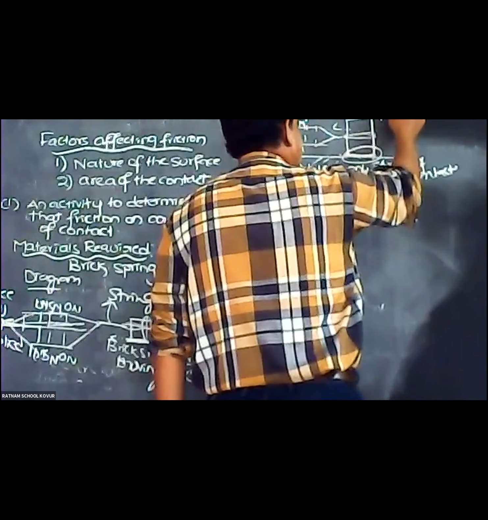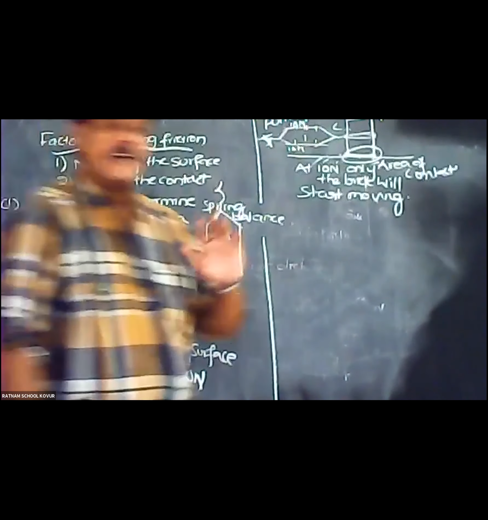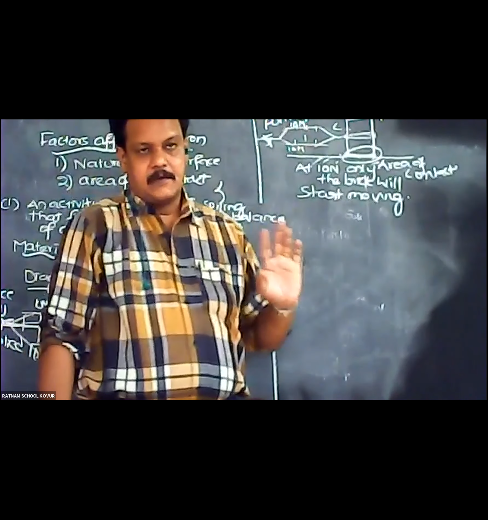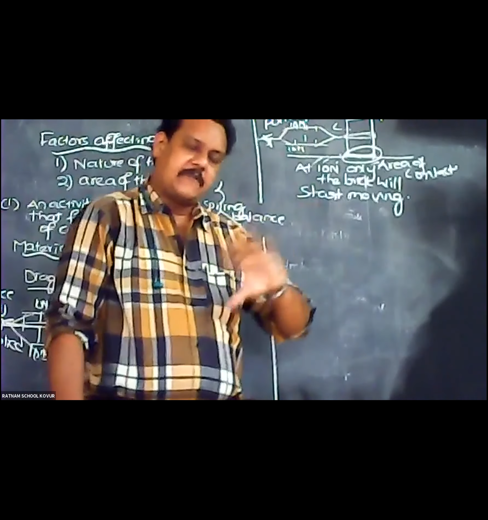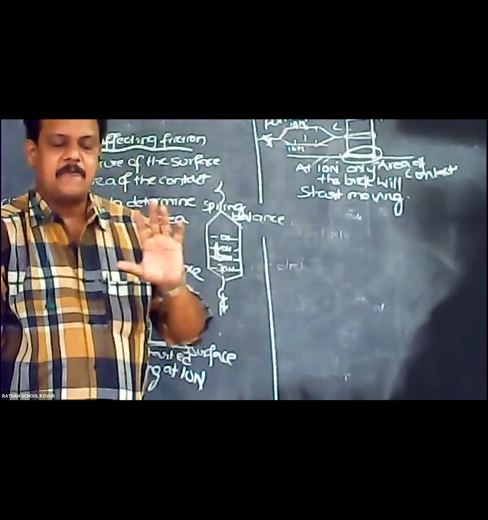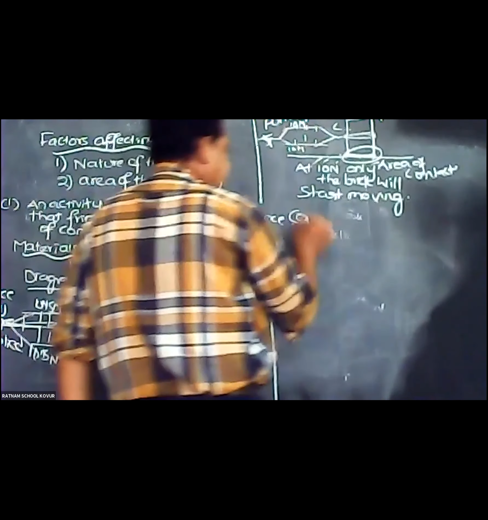So we will conclude that frictional force is independent of the area of contact. Whichever way you keep the brick, the same frictional force is applied.